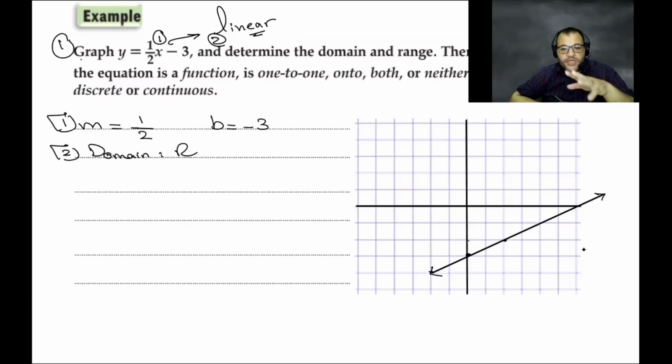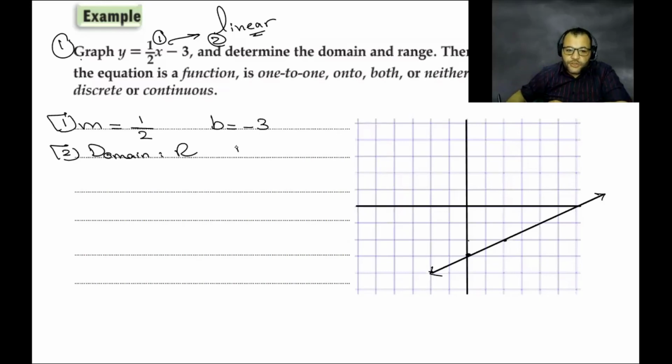Can you use x equals a fraction? If you use x equals a fraction, does it give you a result? Yes. Whatever the value, even if it's a fraction, rational, irrational, positive or negative. Can you use a positive number? Yes. A negative number? Yes. Zero? Yes. Decimals and fractions? Yes. Roots? Yes. So you can use all numbers, which means the domain is R.